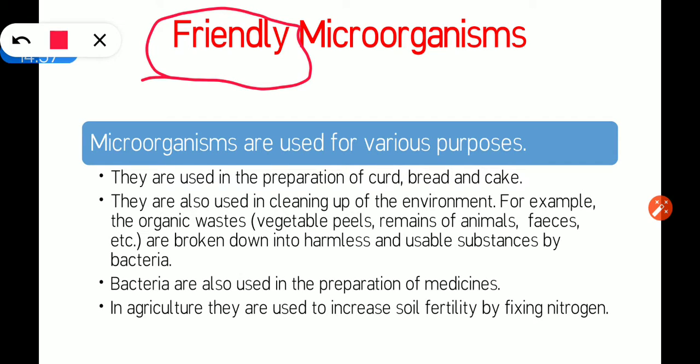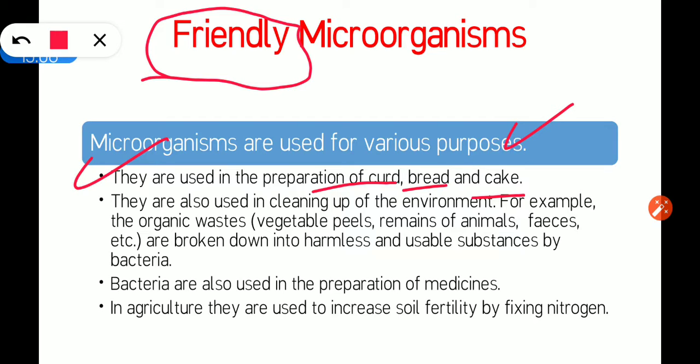Okay, how do microorganisms help us? We'll see. So microorganisms are used for various purposes. There are many ways microorganisms can be used. So the first point is they are used in the preparation of curd, bread and cake. You must have eaten curd, bread and cake. So these things are prepared with the help of microorganisms.